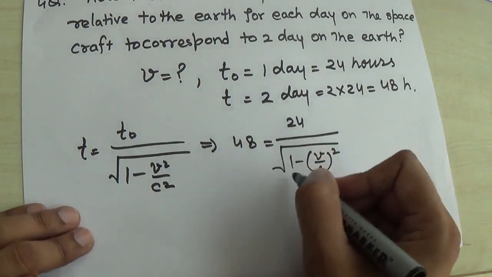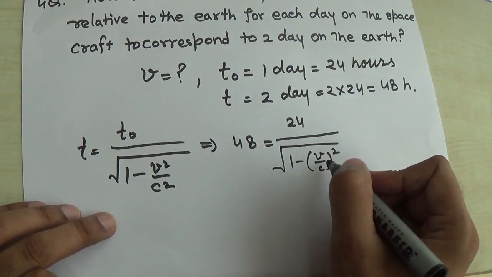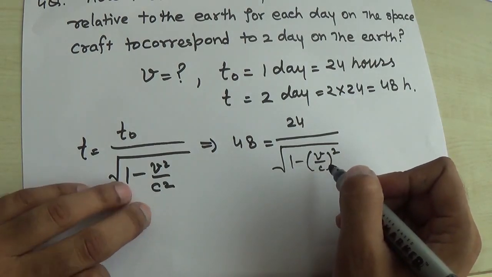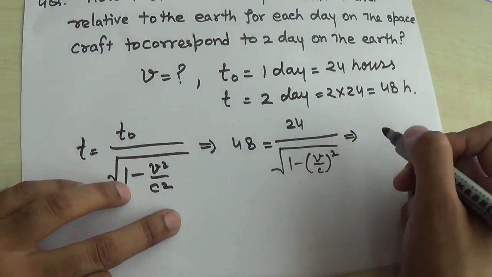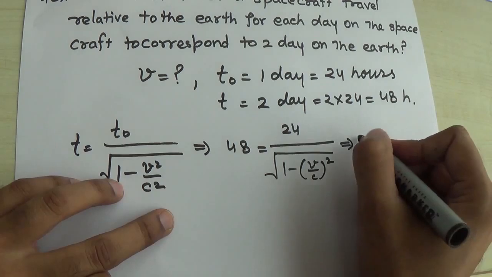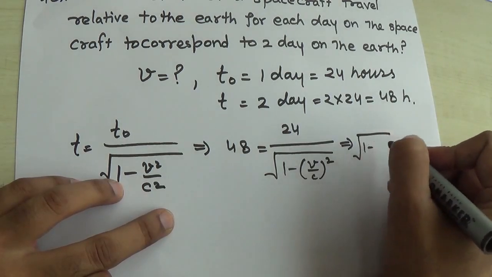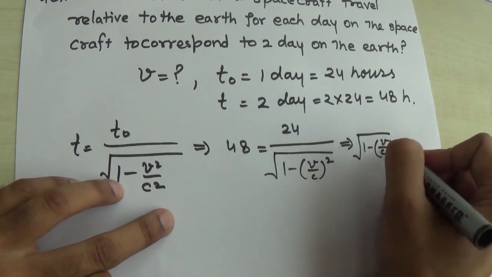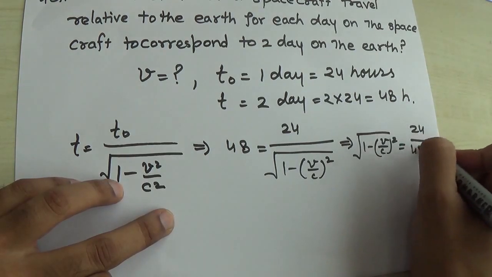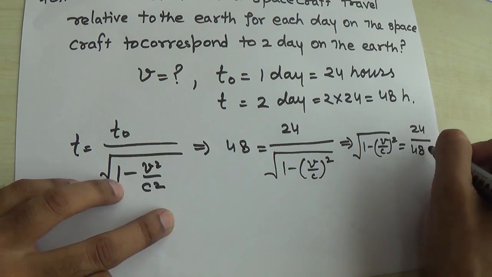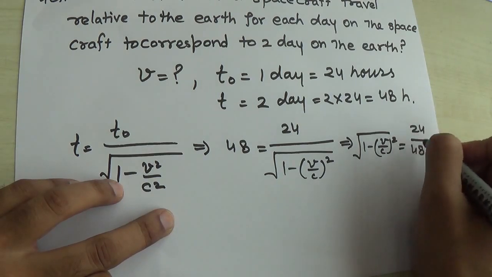So again rearranging the terms, because we have to find out V. As we have solved earlier in the numerical problem, square root of 1 minus V upon C whole square is equal to 24 upon 48, and 24 twos are 48, so 1 by 2.